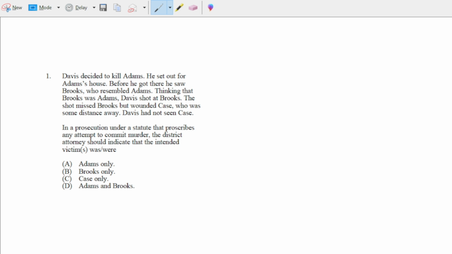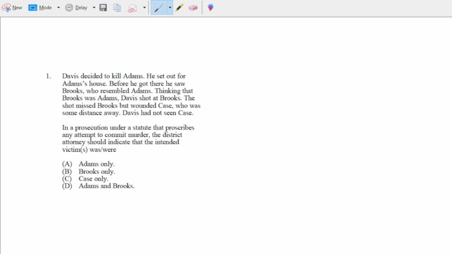But in this case, that's not going to be enough, right? Because even though Davis thought that Brooks was Adams, he still intended to kill whoever this guy was, right? That mistake is incidental. He intended to kill when he shot the gun, and so the court's probably going to find that he has the specific intent required for attempt.